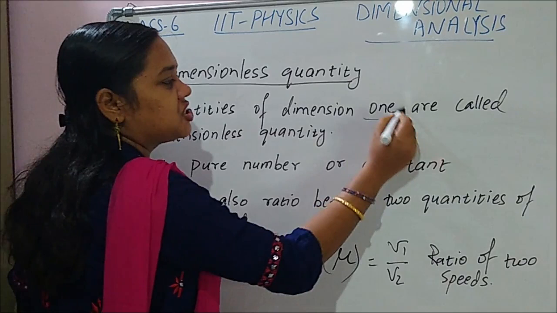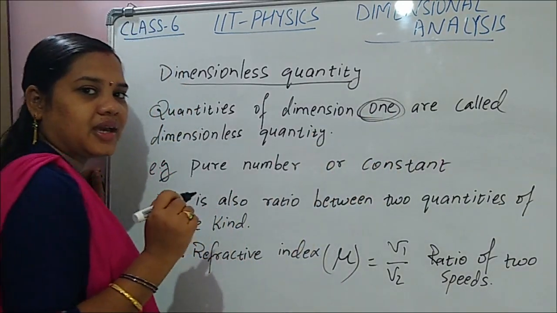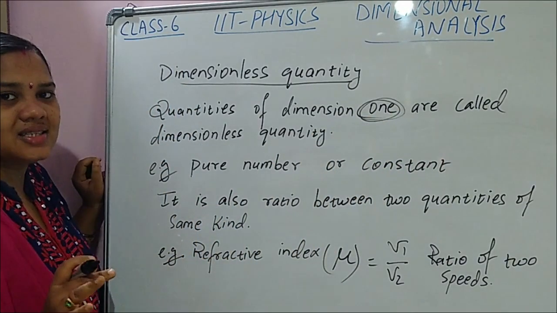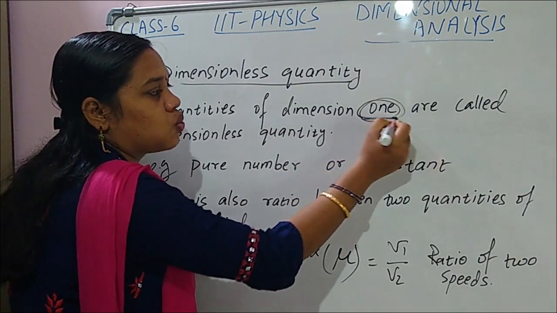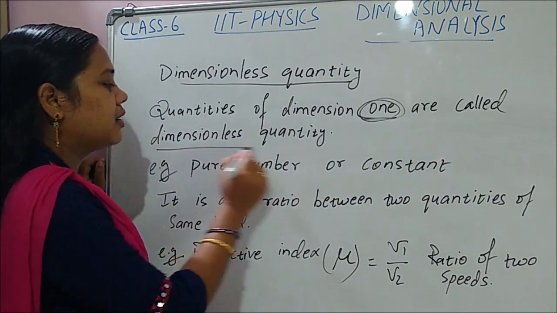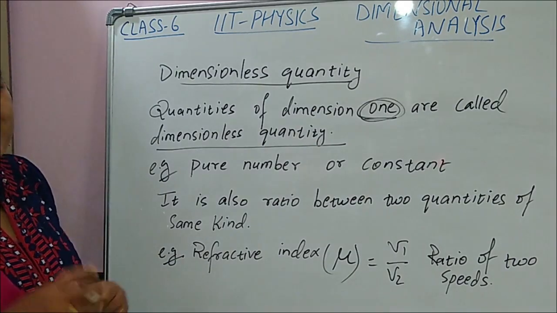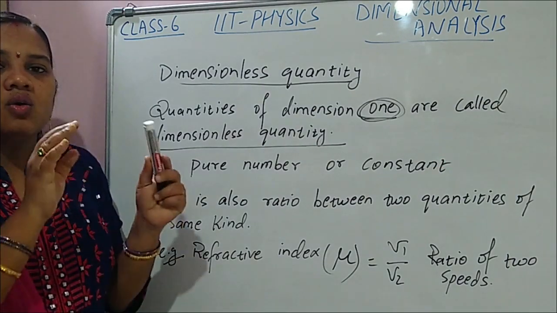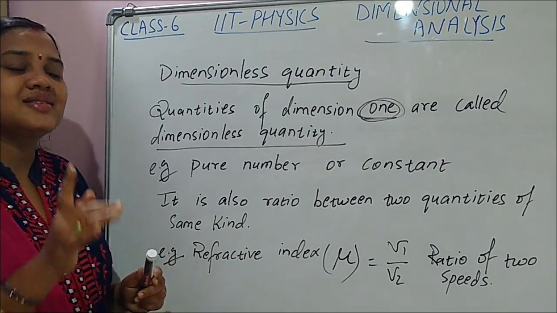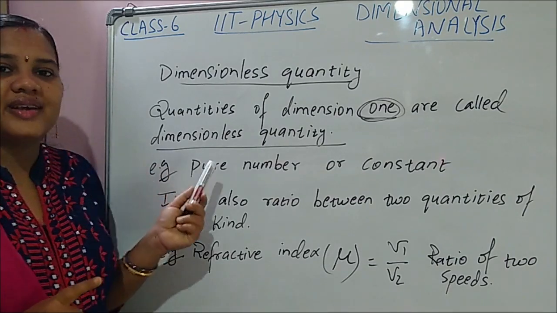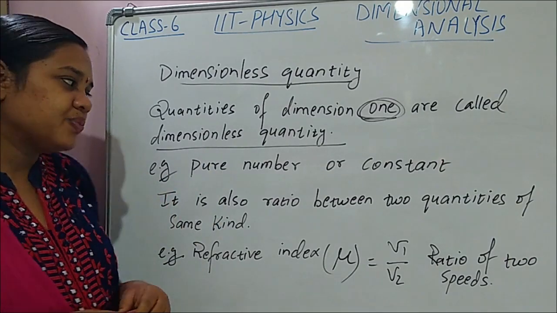Those quantities whose dimension is 1 are called dimensionless quantity. Clear children? What is dimensionless quantity? Quantities whose dimension is 1 are known as dimensionless quantity.